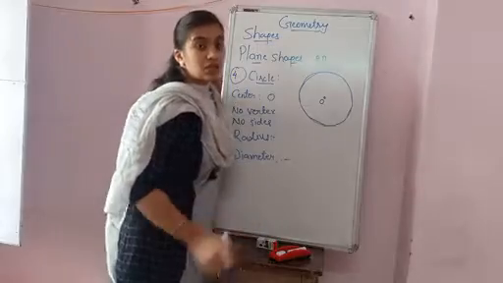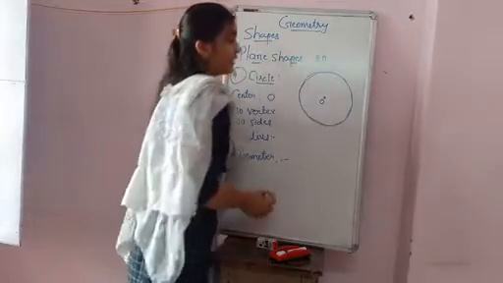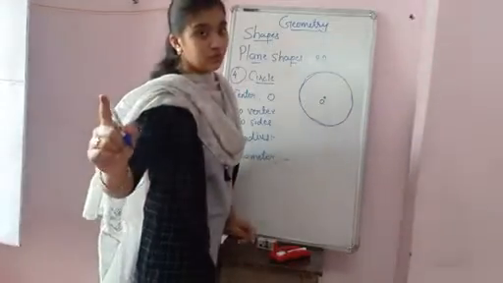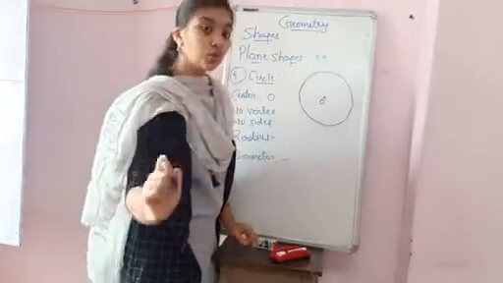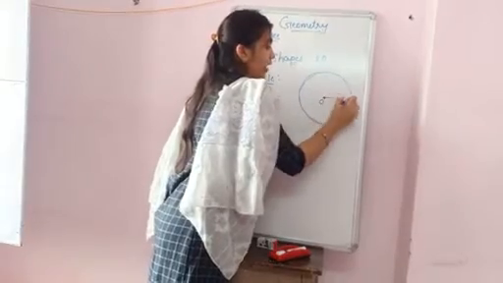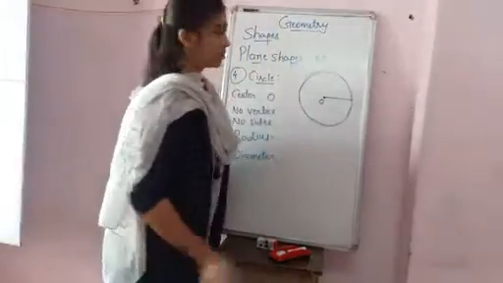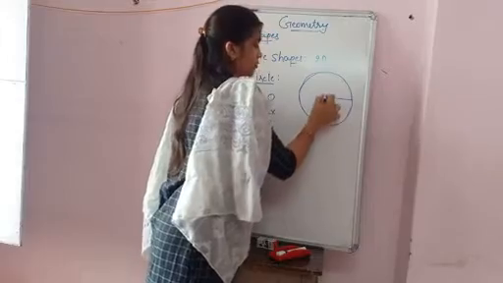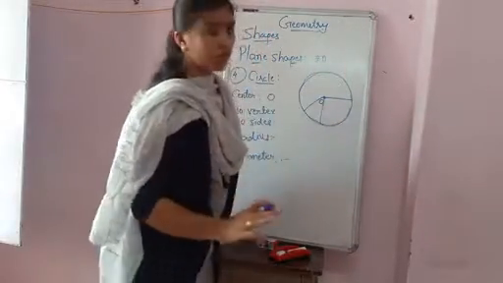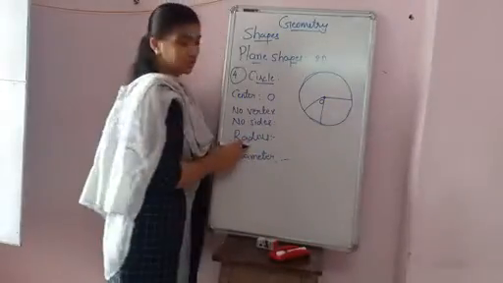So what is the meaning of radius? Whenever you draw a line from the center of the circle to the circumference, this is the circle, I draw a line to the circumference. यहाँ से draw की, यहाँ पे भी आ सकती है, यहाँ पे भी आ सकती है. Means पूरे circle में कहीं पे भी draw करोगे, that is called the radius.